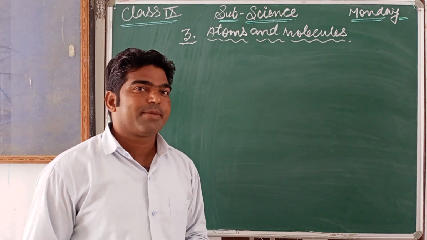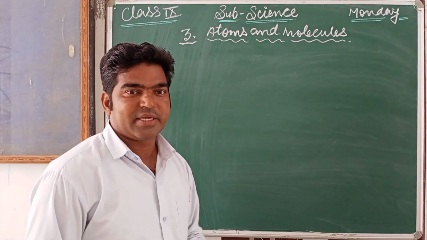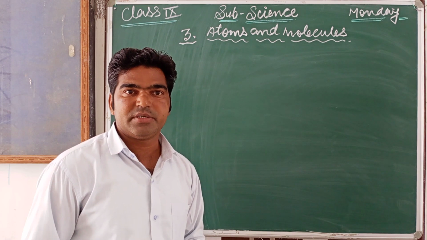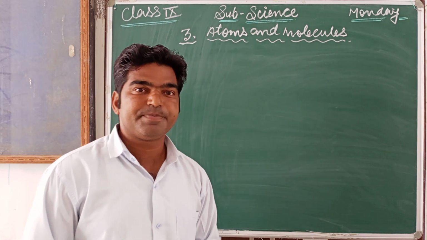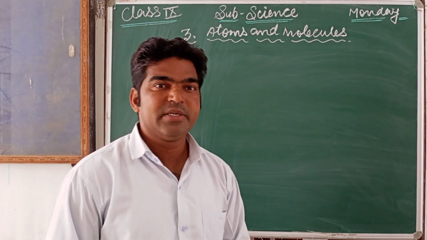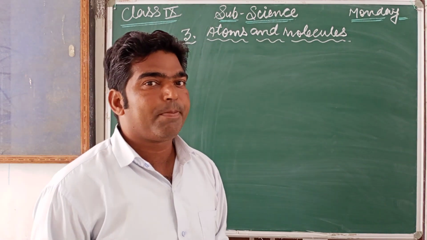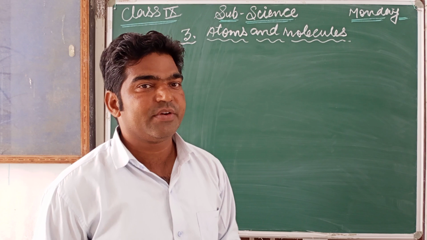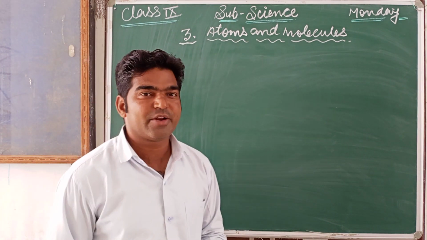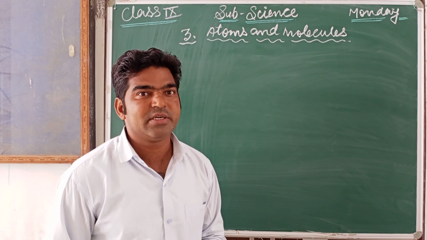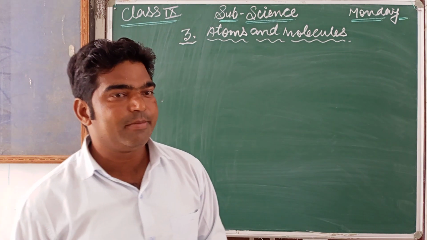Next we also discussed two important laws of chemical combination. The first one is the law of conservation of mass, and the second one is the law of definite proportion. Now today we are going to discuss the modern day symbols of elements.